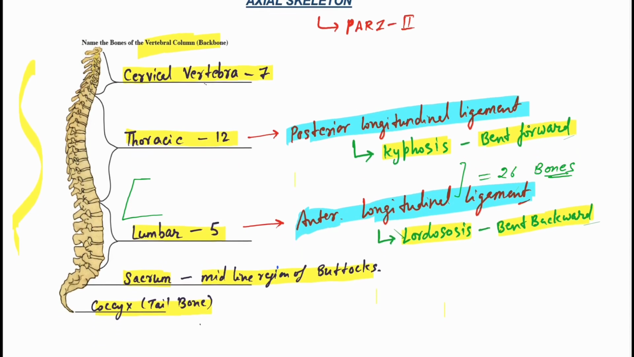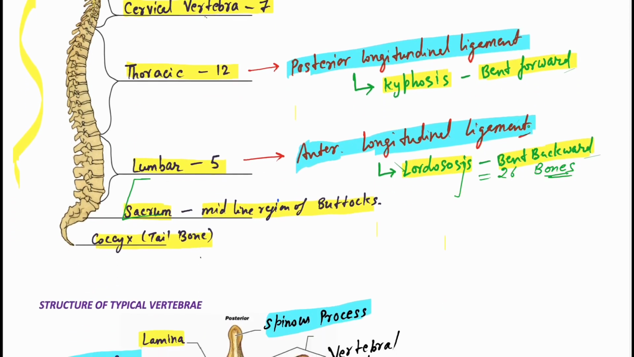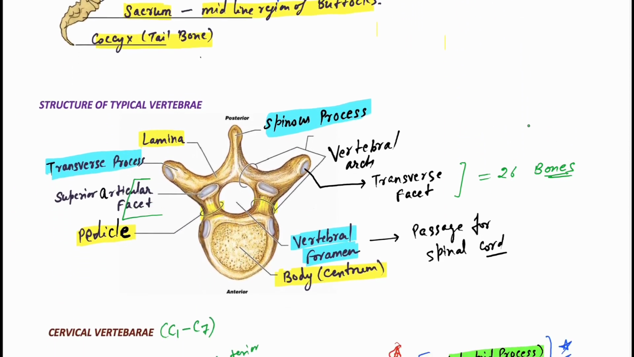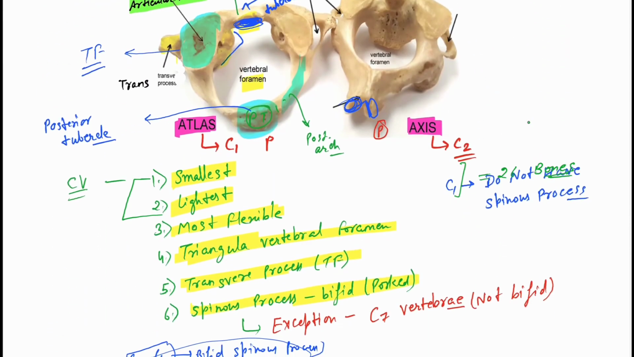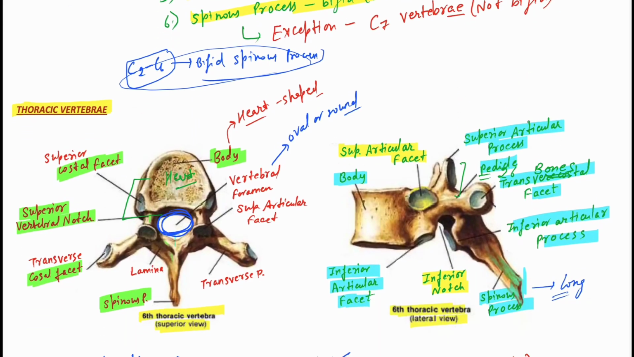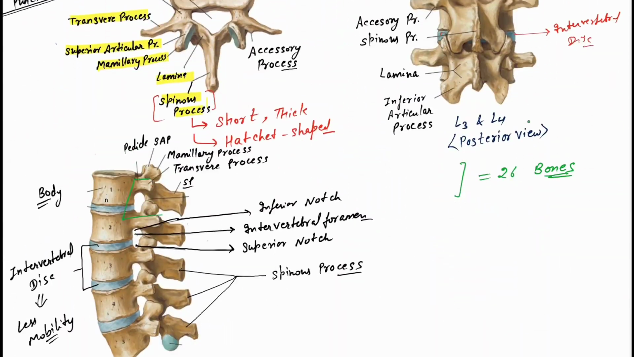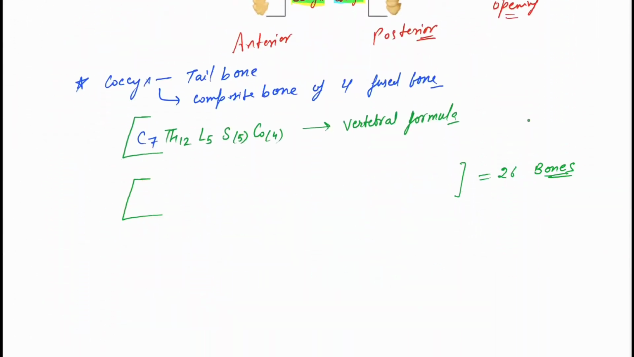So first we studied the cervical vertebrae, that's 7. Then we studied the structure of the typical vertebra. Then we studied the cervical vertebra, then the thoracic vertebra. Then you can see the lumbar vertebra. Then we have sacrum, then coccyx. Okay.